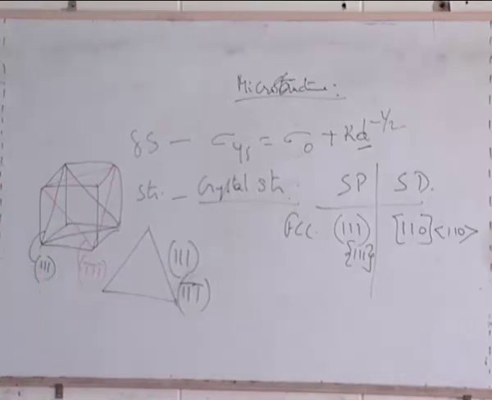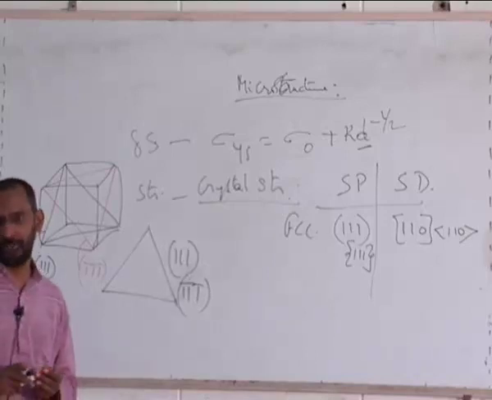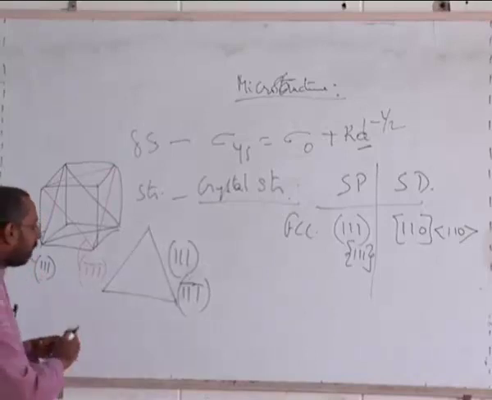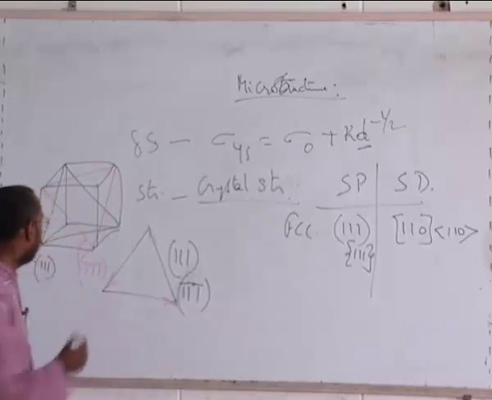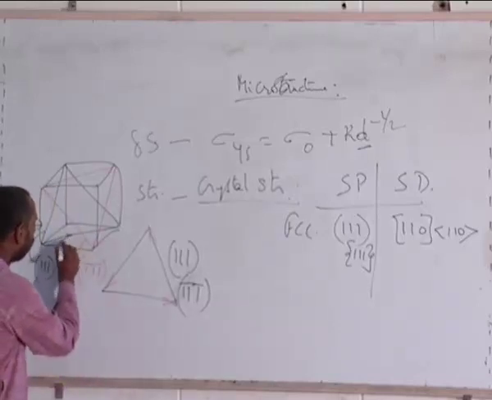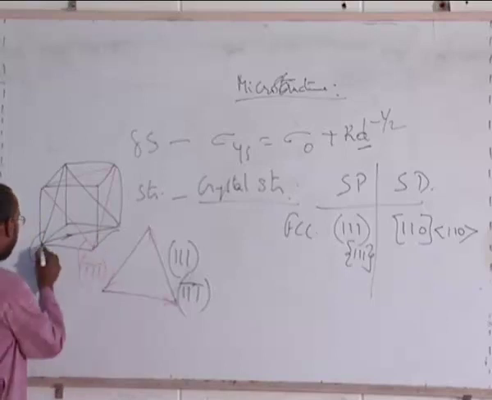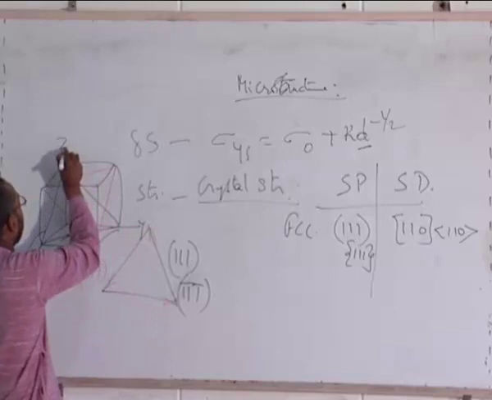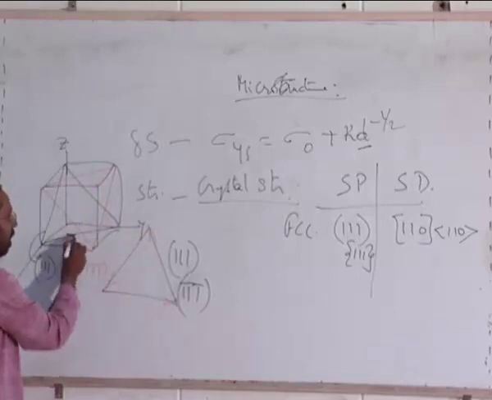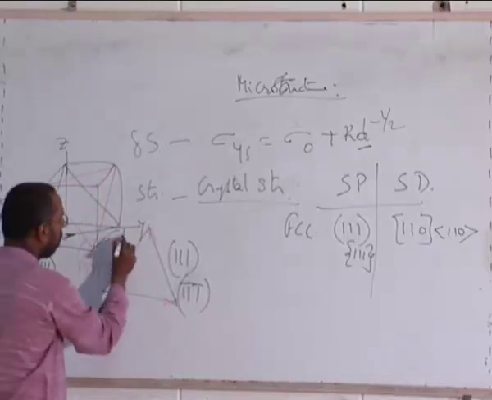And on each plane, there are 3 directions. The directions are these. So each of them will have certain directions. If I consider this direction, what is this direction called? If this is my x-axis, this is my y-axis, this is my z-axis, what is this direction? 1, 1, 0.